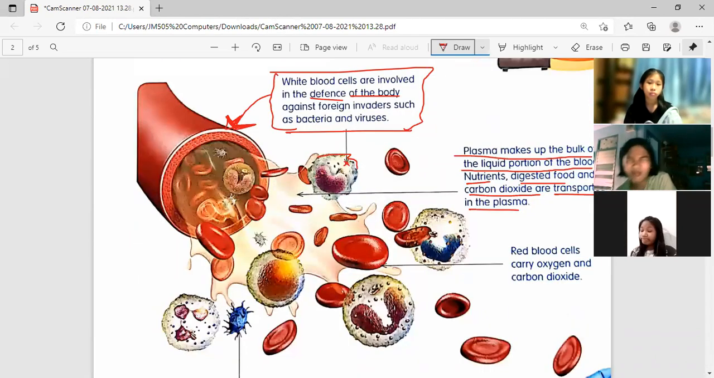Components, the plasma and the red blood cells carry carbon dioxide. So plasma carries carbon dioxide, digested food, and nutrients. The red blood cells also carry oxygen and carbon dioxide. Look at the red blood cell.